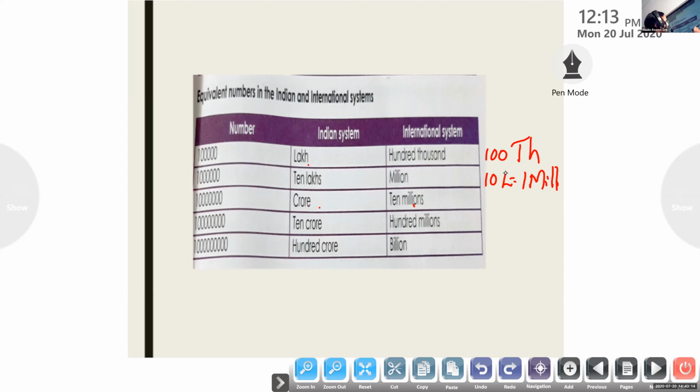After 10 lakh, what is in the Indian system? Crore. After 10 lakh, it comes crore. So 1 million is 10 lakh, and the next one will be 10 million. 100 crore is 1 billion. So, 100 crore is a billion.